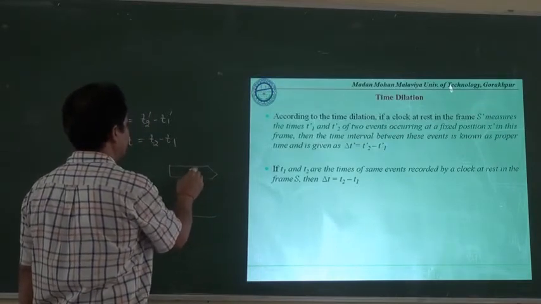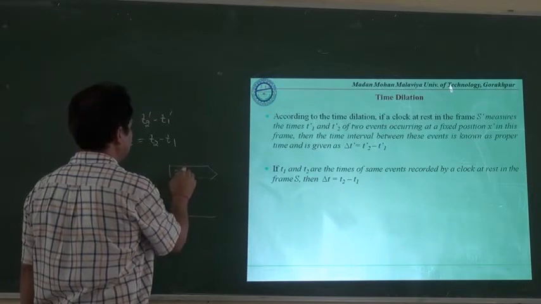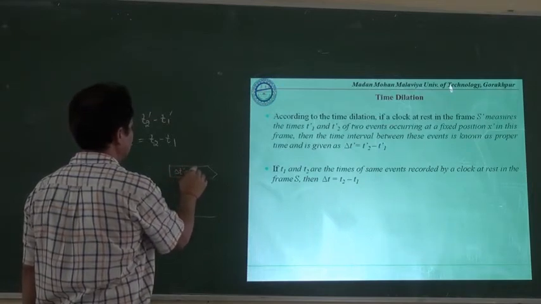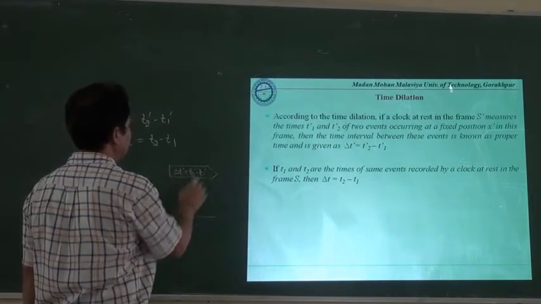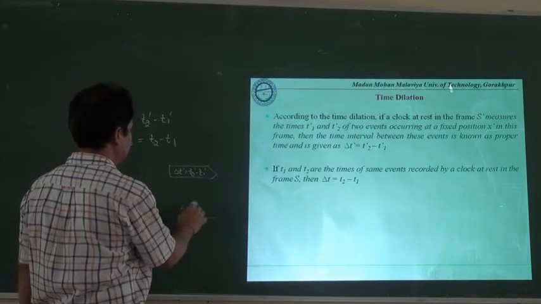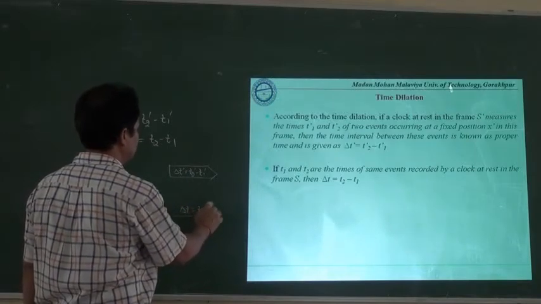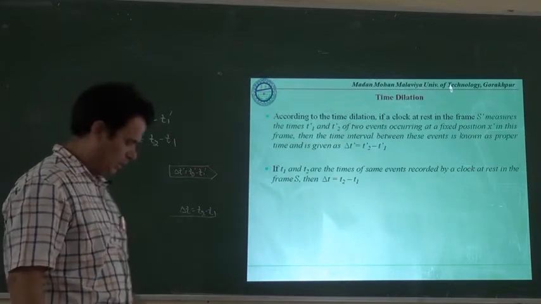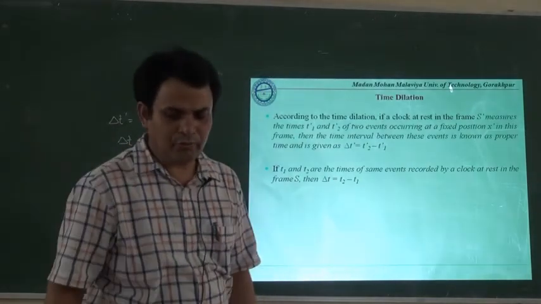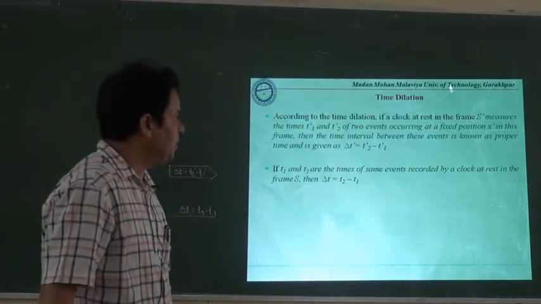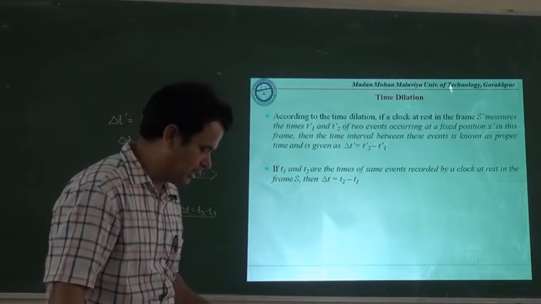Then here we have delta t dash is equal to t2 dash minus t1 dash, and here we have delta t is equal to t2 minus t1. Now the objective is to find the relation between delta t dash and delta t.